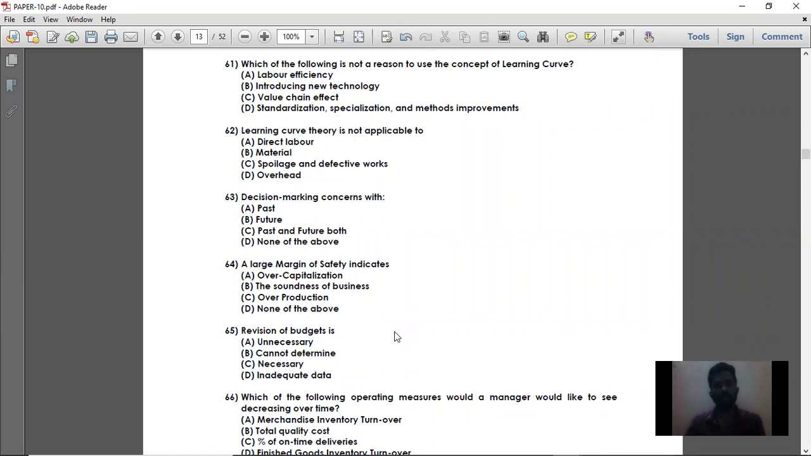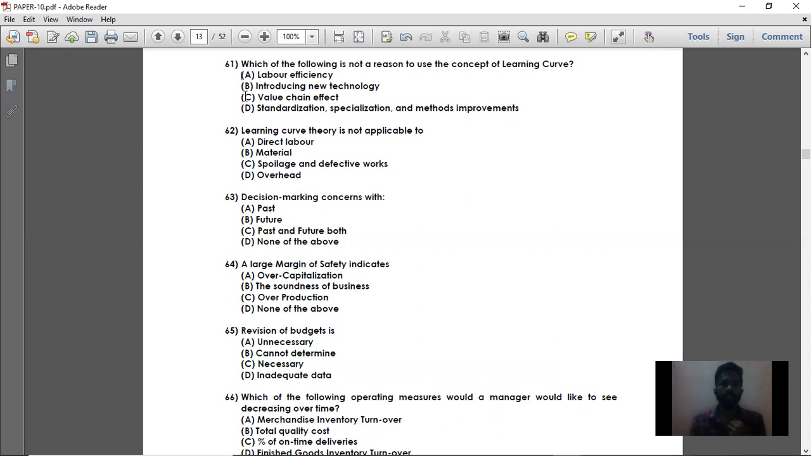The concept of learning curve is how much better you get at a particular task by performing it again and again. So which of the following is not a reason to use the concept of learning curve? In order to find the labor efficiency, the concept of learning curve can be used, because labor efficiency is nothing but how well a labor is efficient, that is, how efficient is a particular labor. To evaluate that, the concept of learning curve can be used.